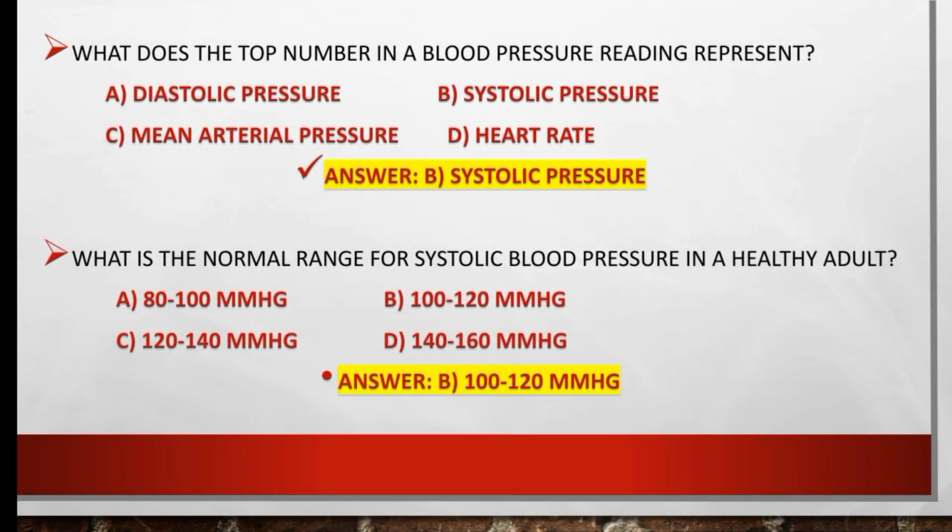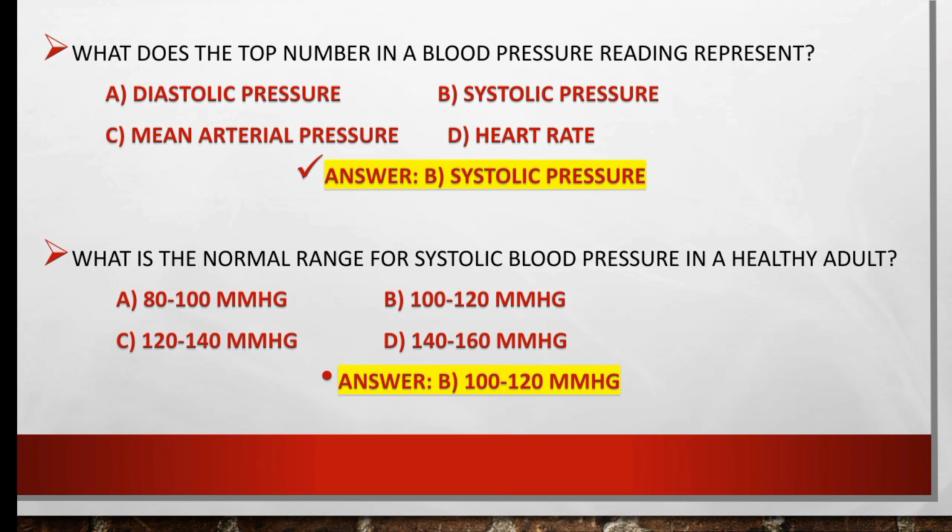What does the top number in a blood pressure reading represent? Diastolic pressure, systolic pressure, mean arterial pressure, or heart rate. So the right option is systolic pressure. Systolic pressure is the top number in a blood pressure reading.